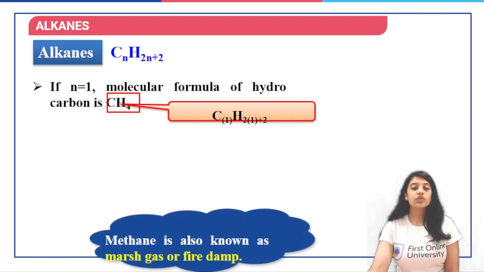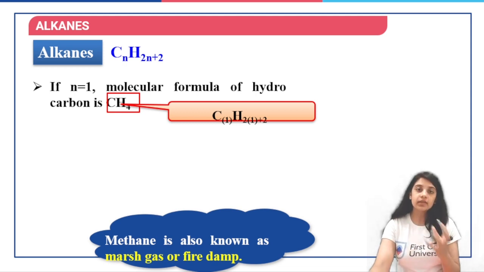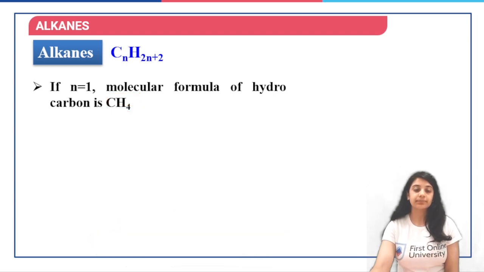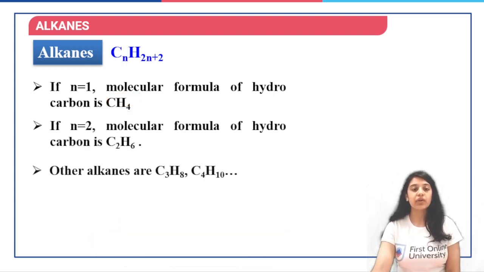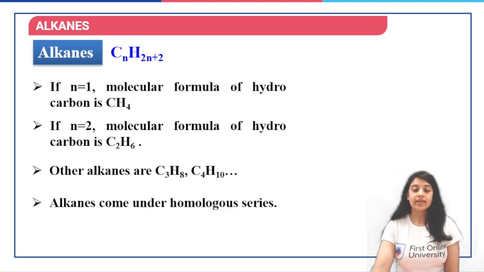Now, methane is also known as marsh gas or fire damp because it is obtained from either coal mines or marshy areas. If n is equals to 2, molecular formula of hydrocarbon is C2H6, which is ethane. Other alkanes are C3H8, that is propane, C4H10, that is butane, etc. So alkanes, they come under a homologous series.